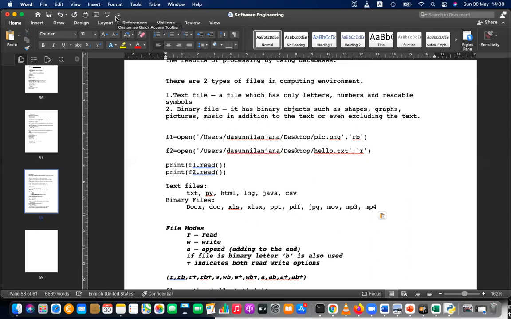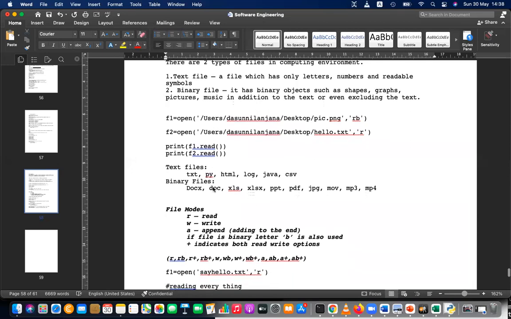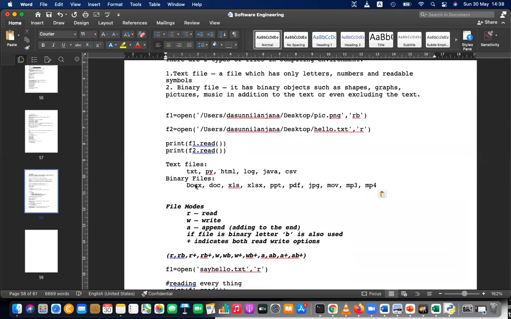Okay, right, so after writing down, let's learn about the other files. The other files are binary files, because they have graphics, images, audio, video information. So those files are binary files. Those files you can't read as text.